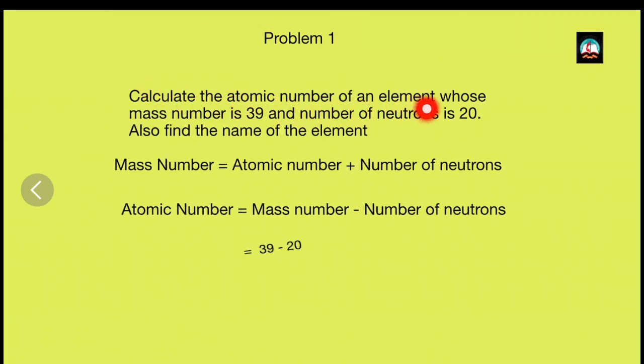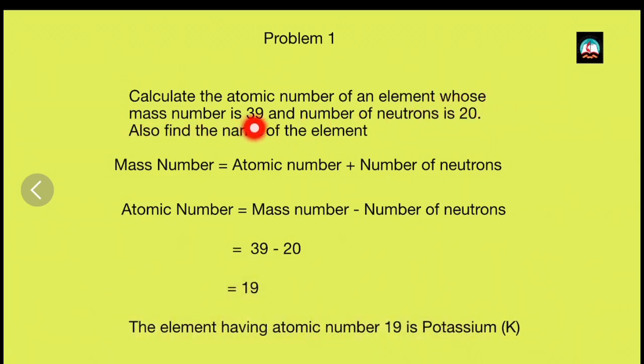Calculate the atomic number of an element whose mass number is 39 and number of neutrons is 20. Also find the name of the element. Mass number is equal to atomic number plus number of neutrons. We need atomic number. Therefore, atomic number is mass number minus number of neutrons, which is 39 minus 20. 39 minus 20 is 19. The element having atomic number 19 is potassium. Potassium is represented by the symbol K.